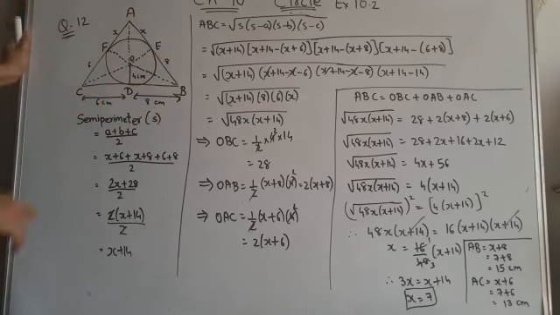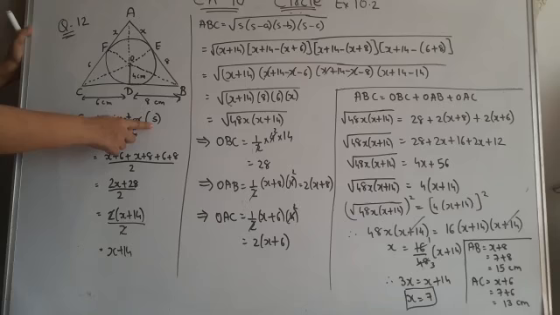So first of all, children, we will find the area of triangle ABC. Now the sides are given, and whenever the sides are given and we want to find the area of a triangle, we have to use Heron's formula. What is Heron's formula? First of all, we have to find the semi-perimeter. Its formula is S.